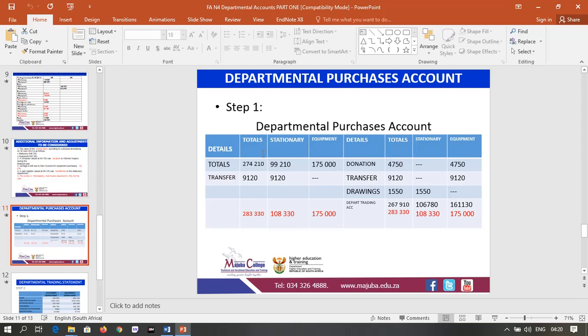Then you have to add up all those amounts and get the totals, as I've done here. The equipment is 175,000, stationery 108,000. The total of the bigger side, then you come up with this total, and you put it on the side again. You subtract all those amounts on top from this one. That's why you are left with these 106 balances. These balances, you're going to need them when you prepare your departmental statement and the purchases account. Then we are done for this one.